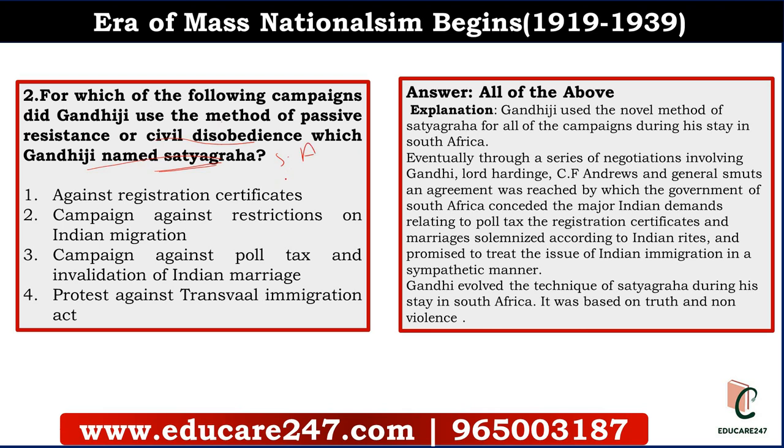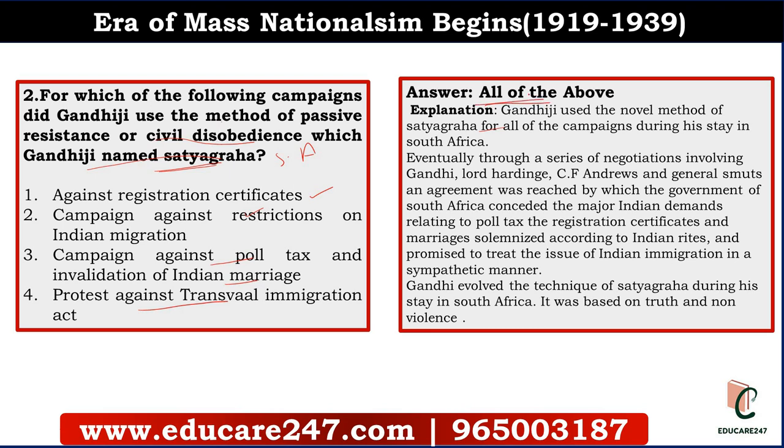Is it against the registration certificate, the campaign against restrictions on Indian migration, the campaign against poll tax and invalidation of Indian marriages, or the protest against the Transfer Immigration Act? The answer to this question is all of the above.